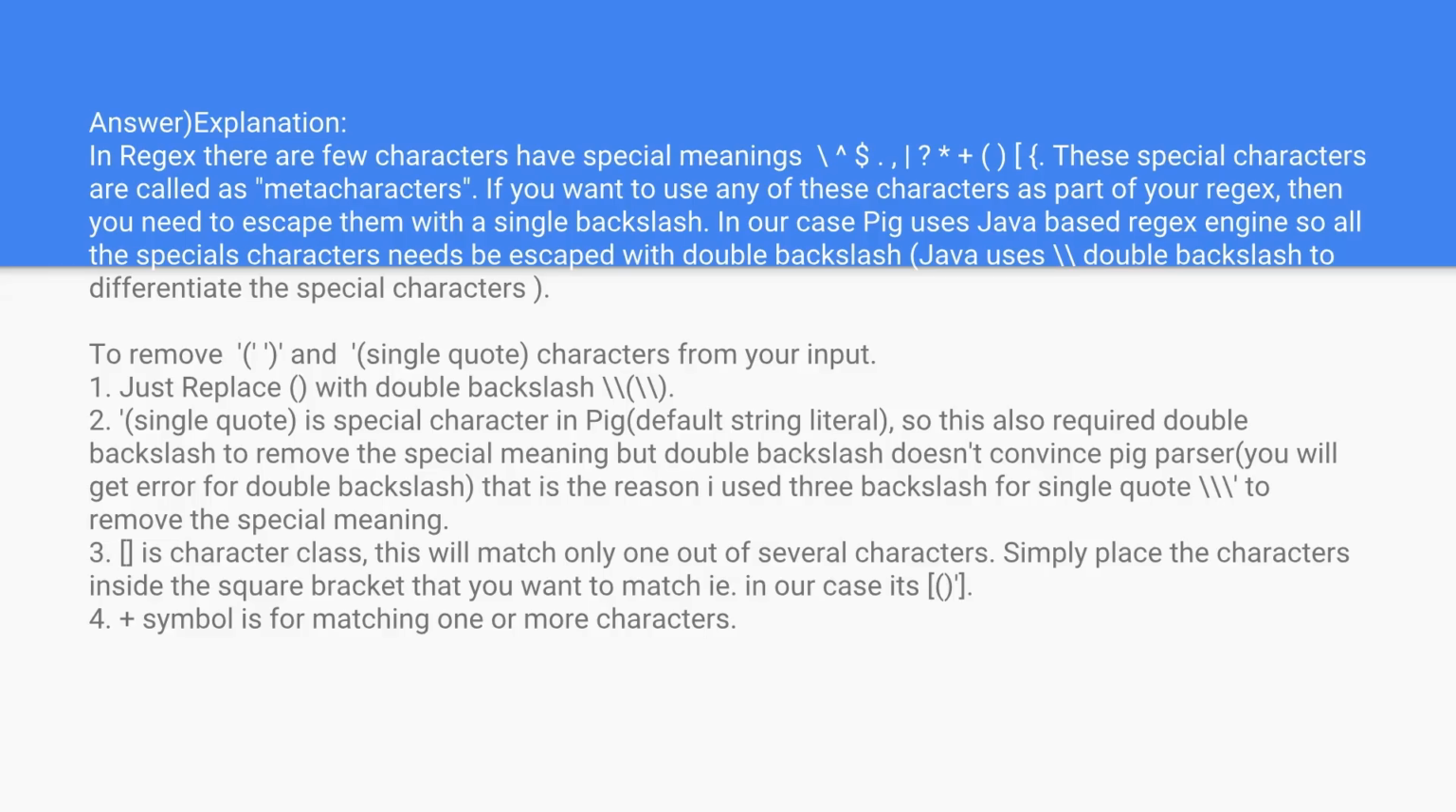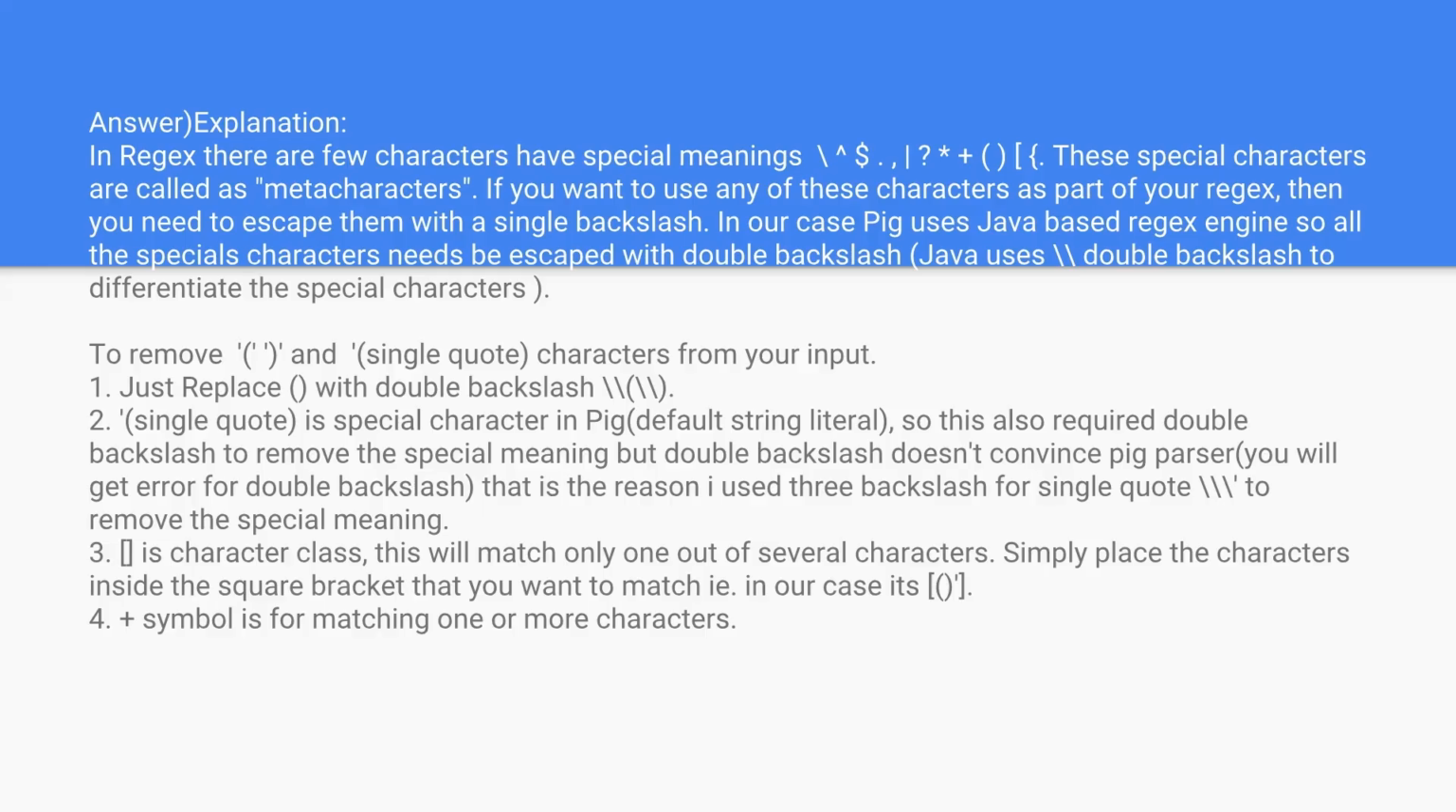Single quote is a special character in Pig default string literals, so this also requires a slash to remove the special meaning. But a double backslash doesn't convince the Pig parser, so you will get an error for a double backslash. That is the reason I've used a single backslash for the single quote to remove the special meaning.